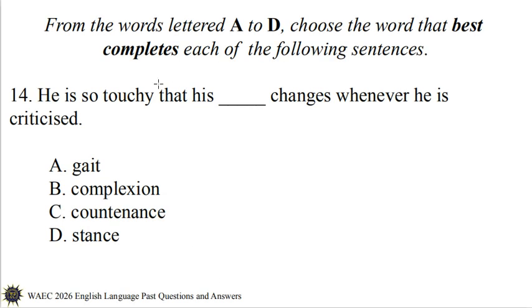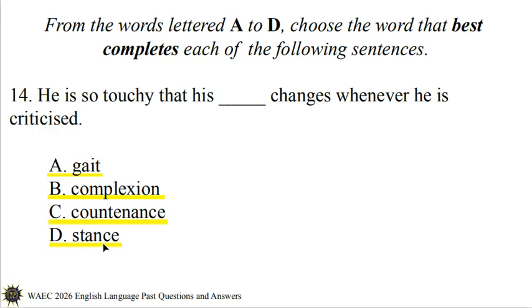Number 14. He is so touchy that his blank changes whenever he is criticized. A. Gait. B. Complexion. C. Countenance. D. Stance. Gait in option A is somebody's manner of walking. Complexion in option B is one's facial skin color. Countenance means facial expression. Stance in option D is somebody's standing posture, the way someone stands, the posture when standing.